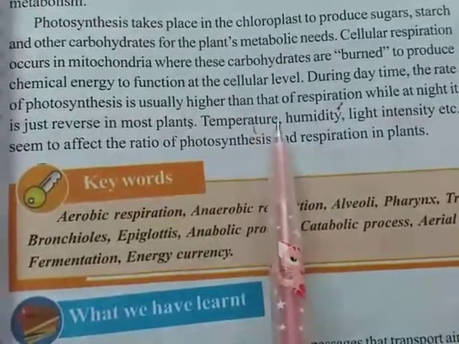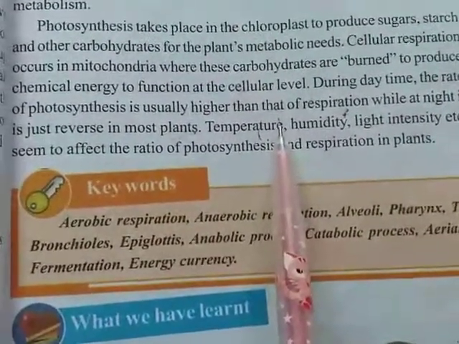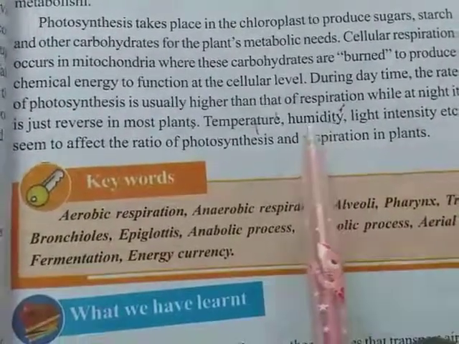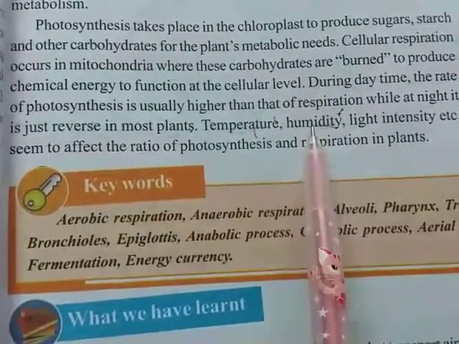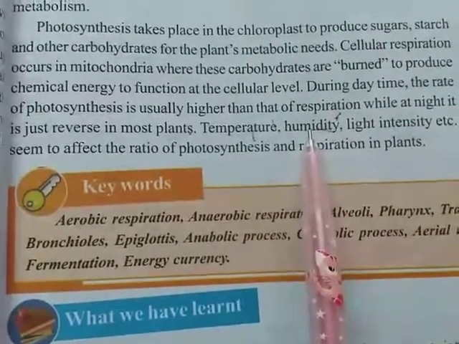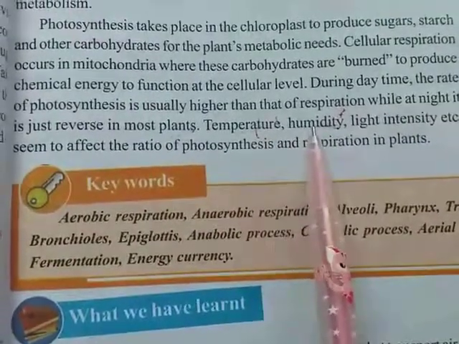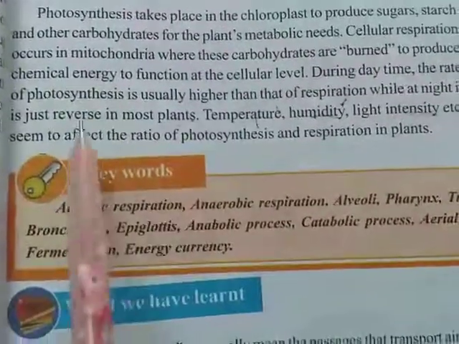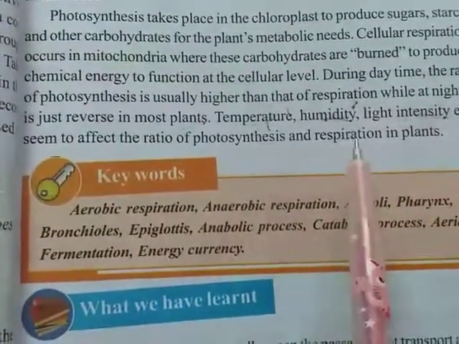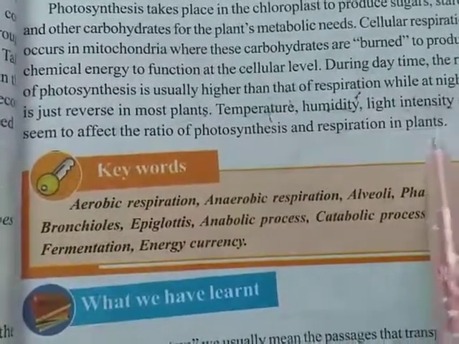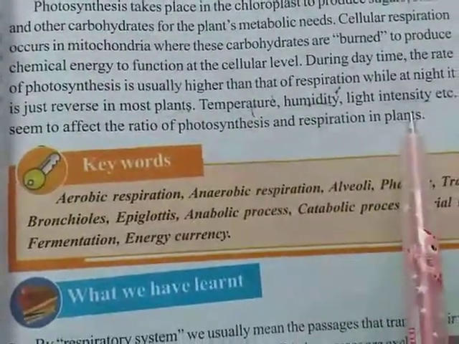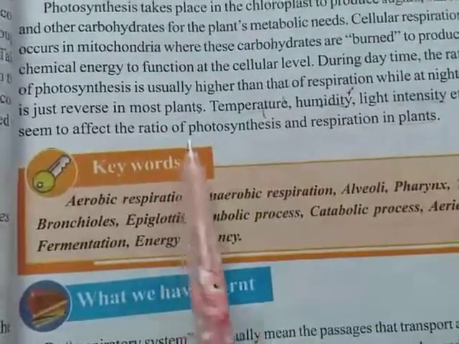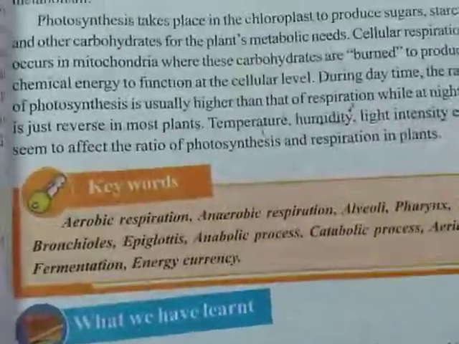Let us see the factors that affect respiration in plants: temperature, humidity, and light intensity. What is humidity? The amount of moisture or water vapor present in the air is called humidity. Temperature, humidity, and light intensity, meaning light availability, affect the ratio of photosynthesis and respiration in plants. These three are the main factors which affect photosynthesis and also respiration in plants.